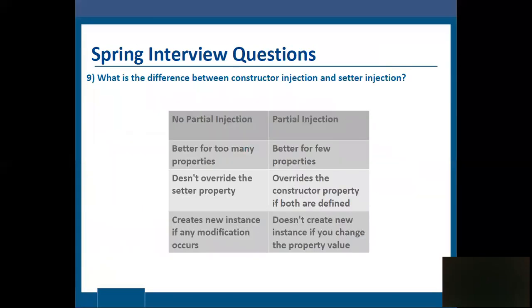What is the difference between constructor injection and setter injection? No partial injection in the case of constructor injection, whereas in the case of setter injection, partial injection is possible. Constructor injection is better for too many properties, setter injection is better for few properties. Setter injection does not override the constructor property if both are defined. Setter injection creates a new instance if any modification occurs, whereas constructor injection does not create a new instance if you change the property value.